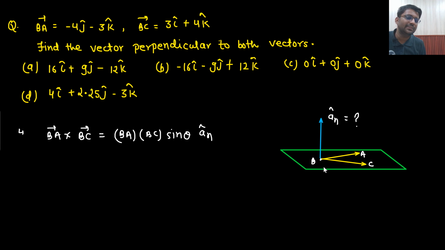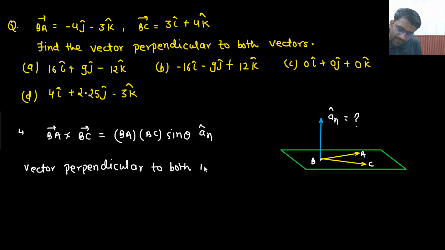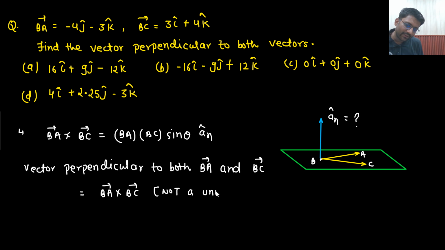I am finding out a vector which is perpendicular to BA and BC. So a vector perpendicular to both BA vector and BC vector will be nothing but BA cross BC. This vector will be perpendicular, but it is not a unit vector. You can find out the unit vector and then you can match the options. So our target is to find out BA cross BC now.